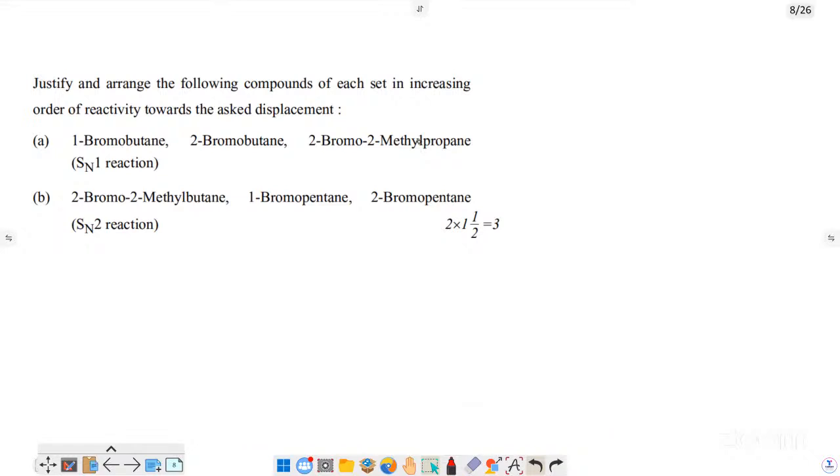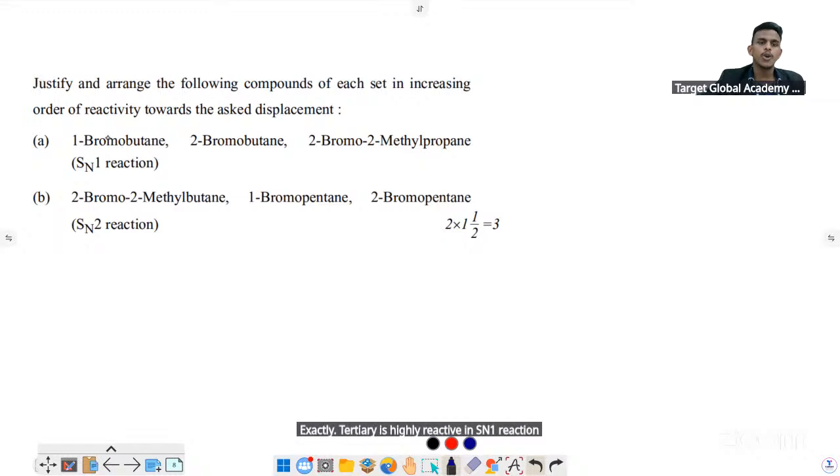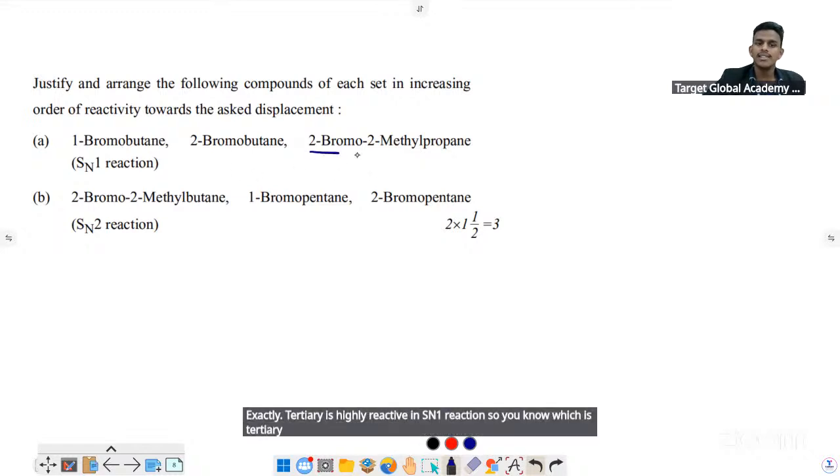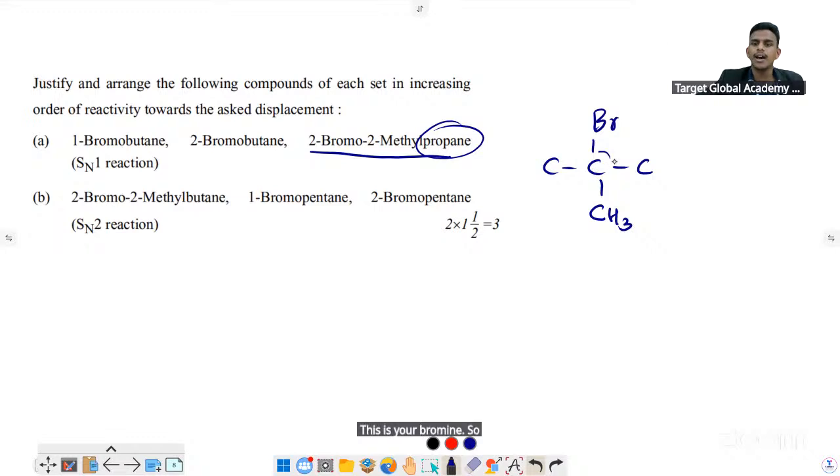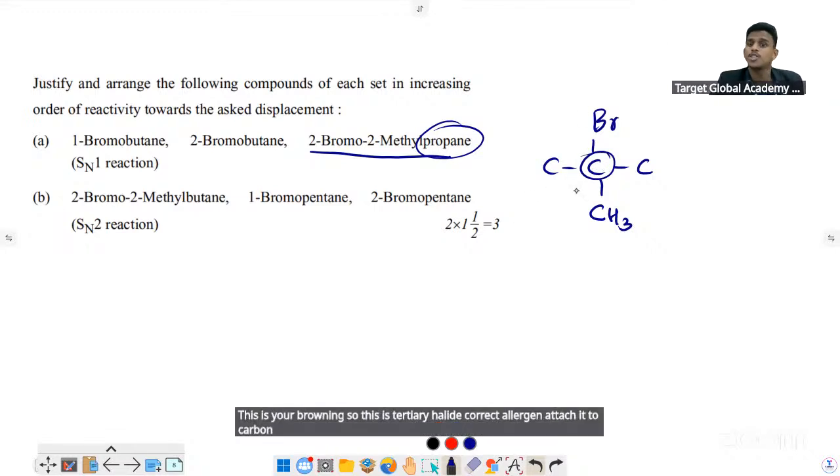So tertiary. Exactly. Tertiary is highly reactive in SN1 reaction. So you know which is tertiary here. You can see this is the tertiary one, 2-bromo-2-methylpropane. Think about propane, 3 carbon, 2 methyl. This is your bromine. So this is a tertiary halide, correct?